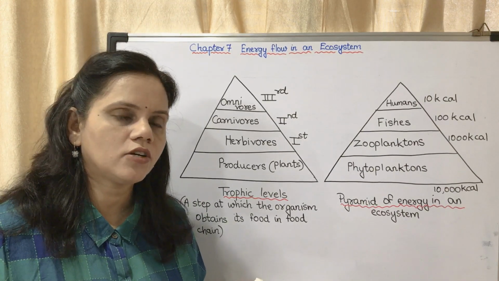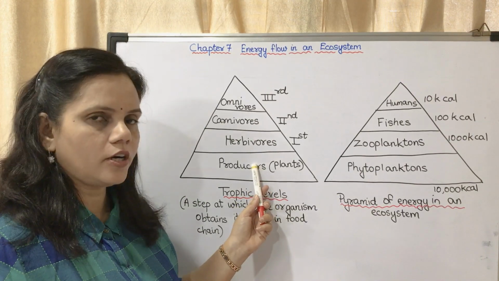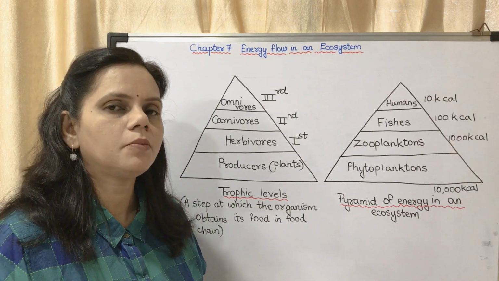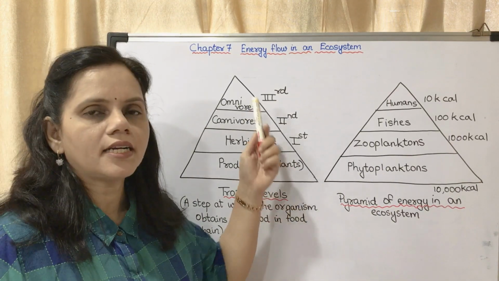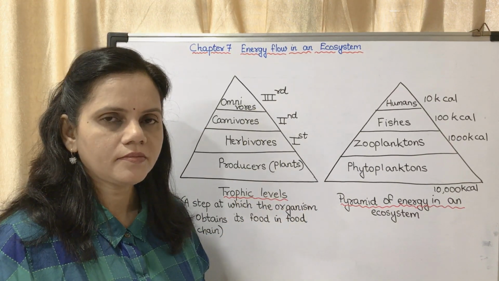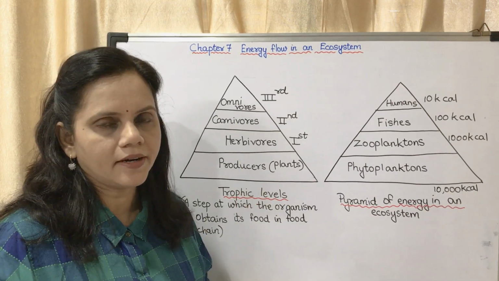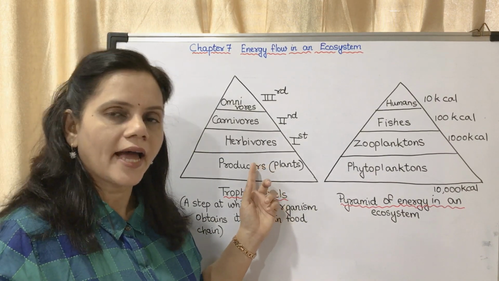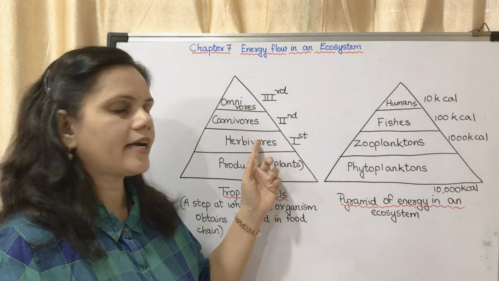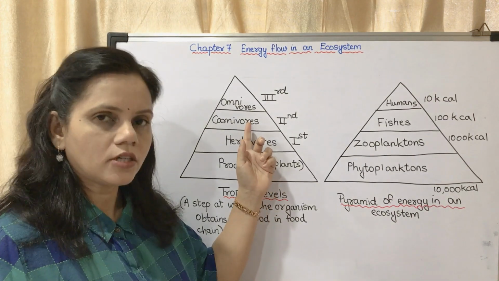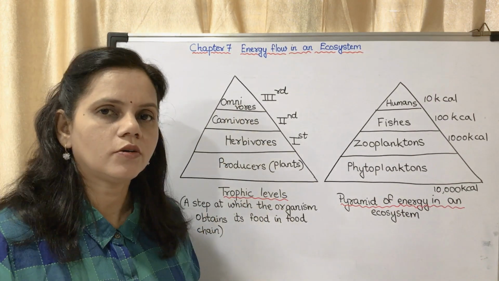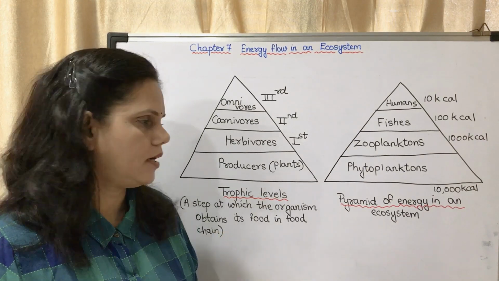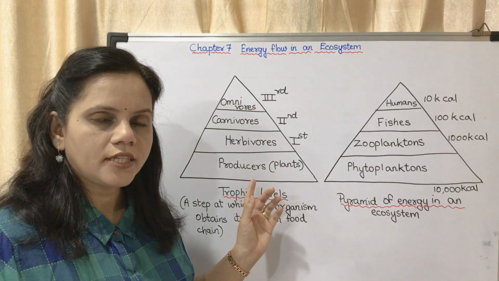So basically an ecosystem consists of producers, consumers, and then decomposers. Now decomposers act on every level. That is why they are not shown in the pyramid. Why are they not shown? Because decomposers act on the plants when they die, on herbivores when they die, on carnivores when they die, and on omnivores also when they die. So they are the largest in number, and they are not shown in the pyramid.